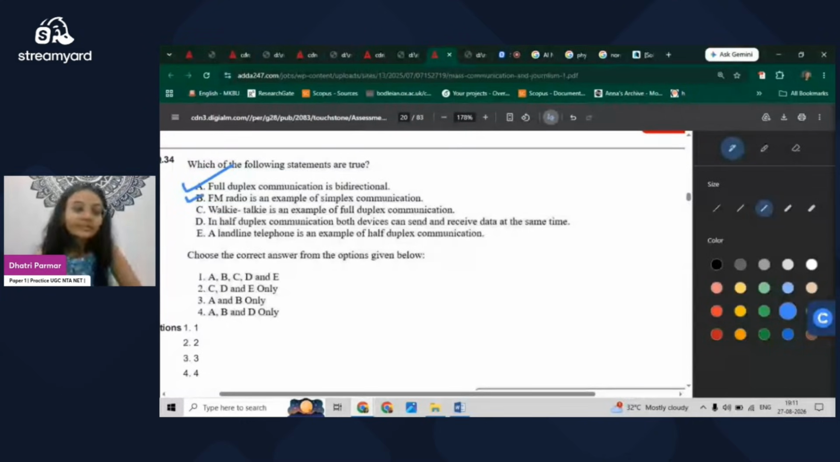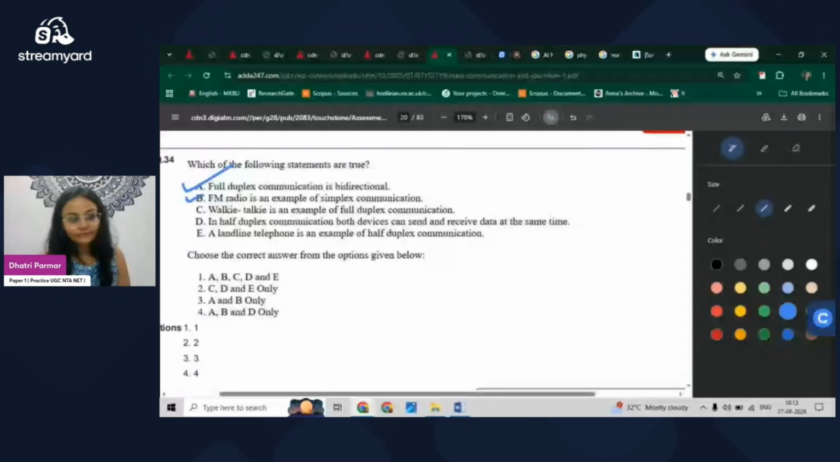Then statement C, walkie-talkie is an example. Yes, it is duplex, but it is half duplex. Half duplex means that after completion of a message, they can send one at a time. So walkie-talkie is half duplex. Then half duplex communication, they cannot send at the same time. If one is sending, that should be an example of half duplex communication. Then it is also false.